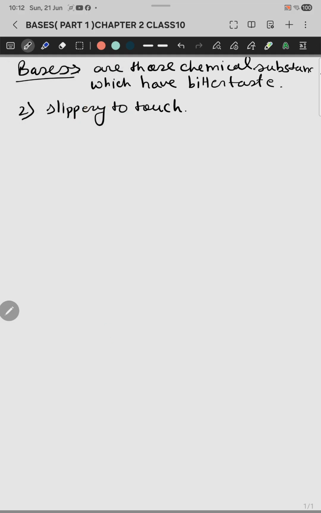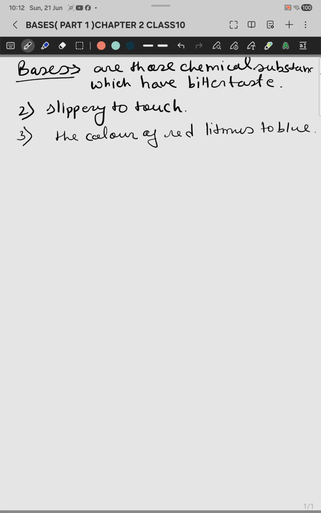By physical means, you can observe whether this is a base or an acid. So this is the second point, slippery to touch. Now all the bases change the color of red litmus to blue. This is the third point. I am writing every point so that you can clear all the concepts after this discussion.